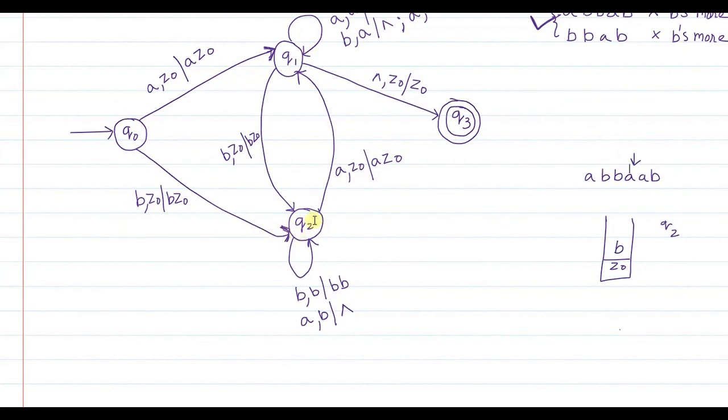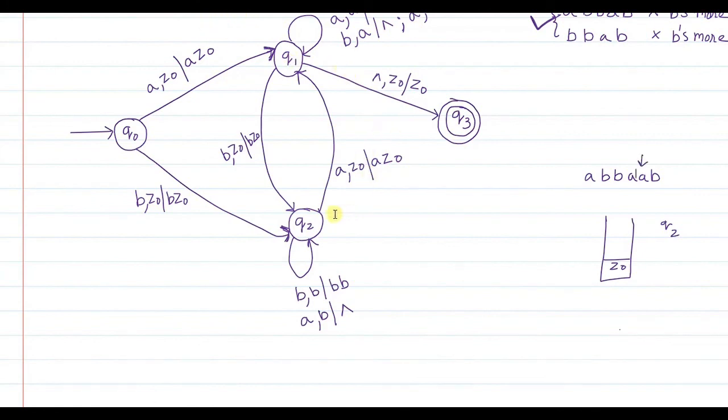Now in Q2 state, when A is read as the current input symbol and B is on top of the stack, what do you do? You cancel. That means there is a match. You cancel A with B, and you remain in Q2. B is popped out of the stack, you remain in Q2, and your pointer moves to the next element, that is the next A.